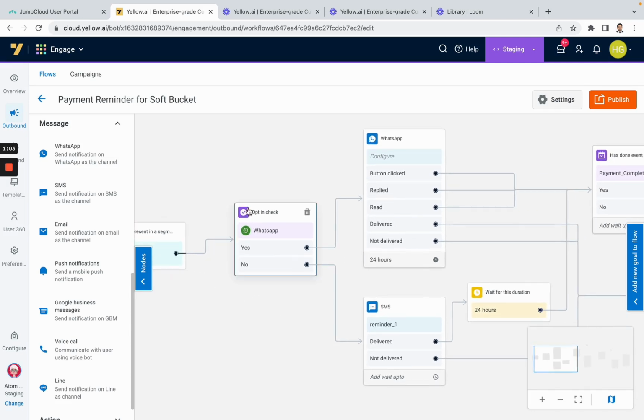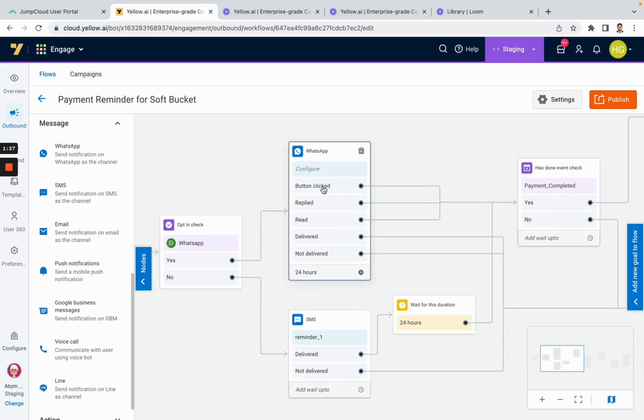First thing we are doing is an opt-in check for WhatsApp, because if the customer has not provided their consent to be contacted on WhatsApp, after receiving the message they can mark it as spam. So here we have added this opt-in checker so that the message on WhatsApp is only received by those who have opted in. This is a feature that can be used.